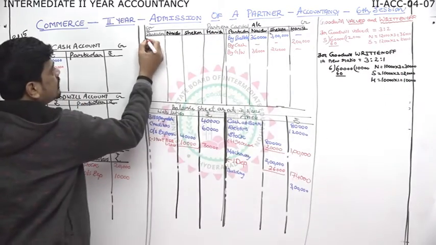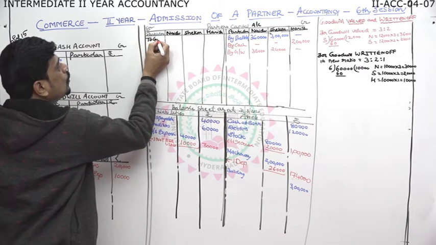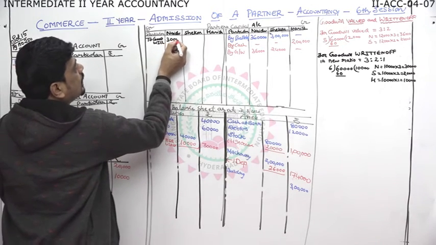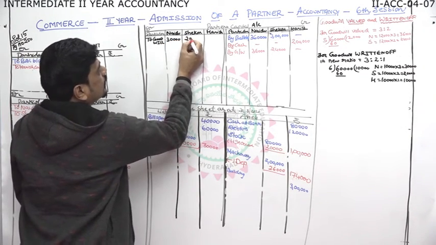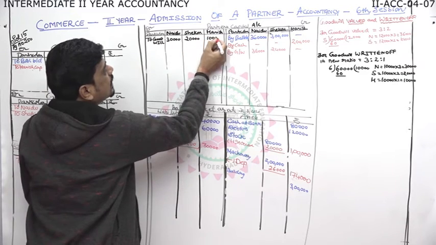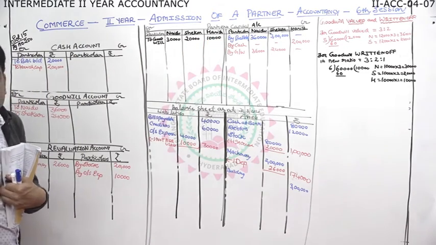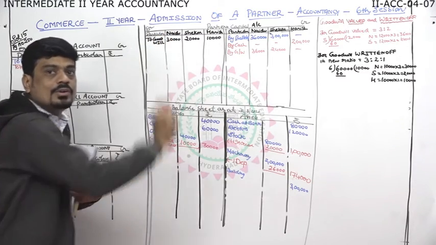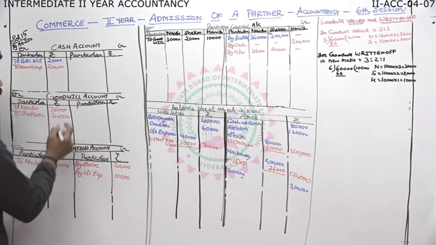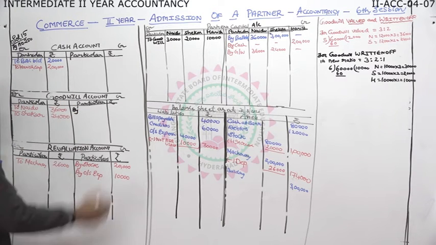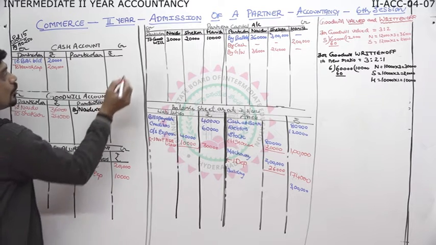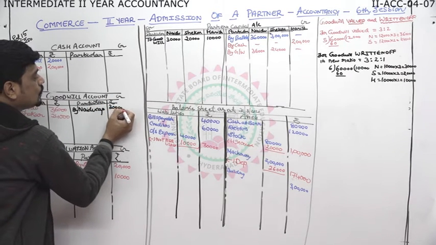So I'll go to partners account debit side to goodwill. Carefully. To goodwill. How much Naidu got? 30,000. Here 20,000. Here 10,000. One effect is over. So all partners to goodwill. Partners are debited. Goodwill is credited. So we'll go to goodwill account, credit side by Naidu capital, 30,000.